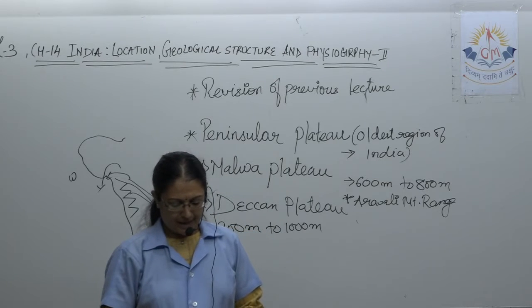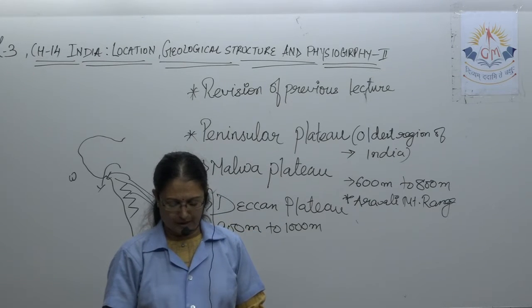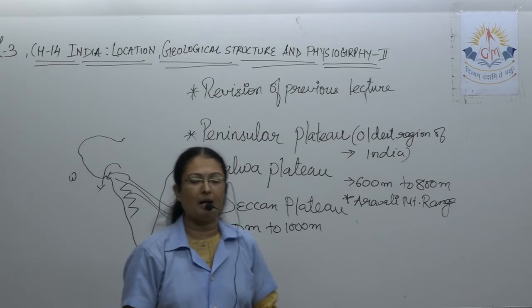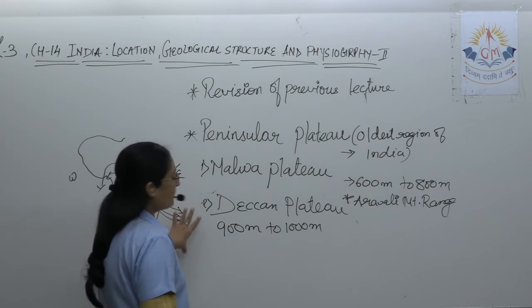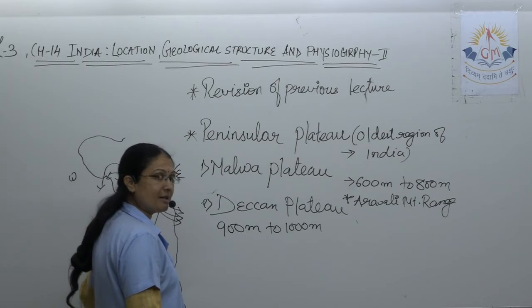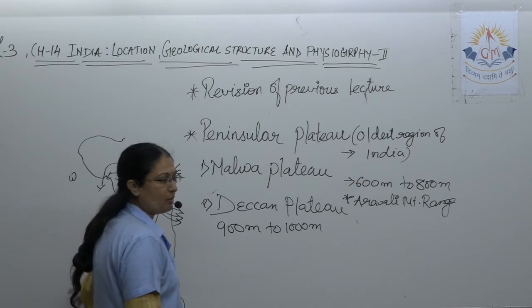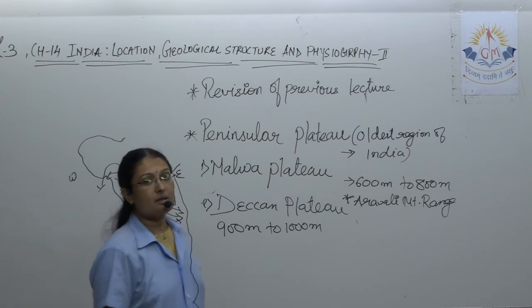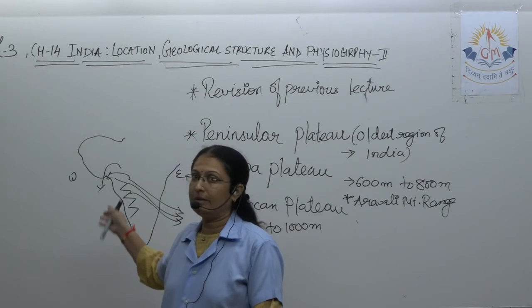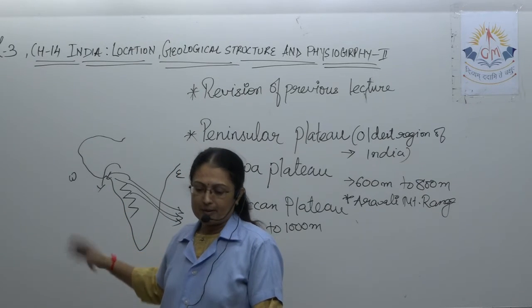Except the rivers Narmada and Tapi, which flow westward, most of the rivers of the Deccan Plateau flow eastward and meet the Bay of Bengal. Most of the rivers meet the Bay of Bengal, but exceptional are the Tapi and Narmada, which flow westward and meet the Arabian Sea.